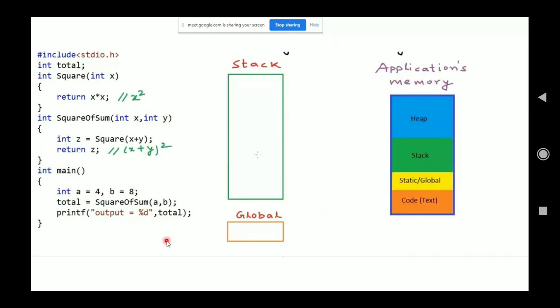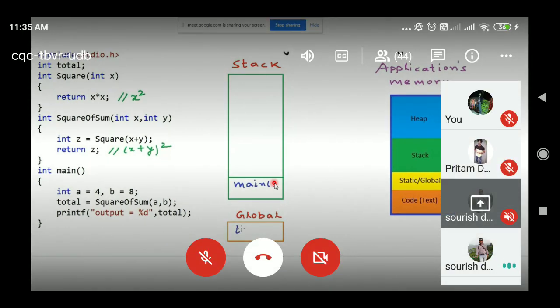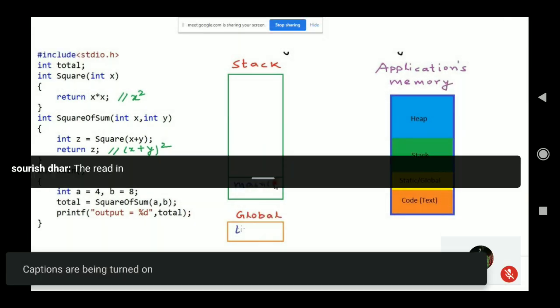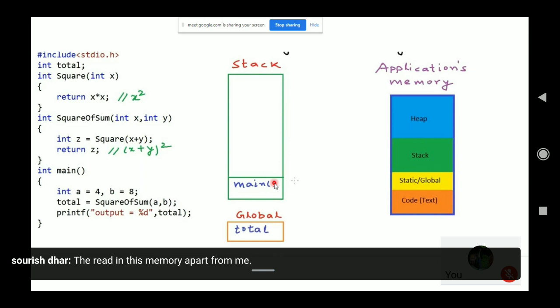Now, to understand this in other words, let's take the idea of the stack and see what actually happens. As we have already discussed, stack stores two things: the automatic variables and the function calls. So what is the first thing that will come into the stack? In the stack, as I have already told, you should start with the main function. So main will be given space in the stack memory, and apart from the stack, memory is also given to the global section.